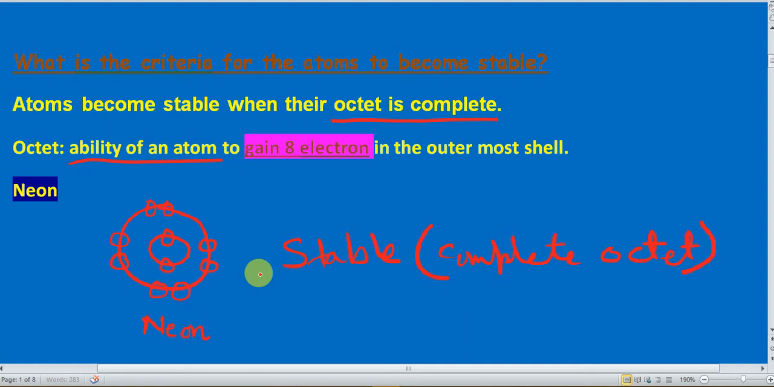So every atom wants to get 8 electrons in the outermost shell, and to gain the 8 electrons in the outermost shell, sometimes atom loses the electron, sometimes gains the electron, and sometimes shares the electron. So what is the basic criteria for the atoms to become stable? This is the basic criteria: to obtain the 8 electrons. To gain the 8 electrons, atom will make bond.